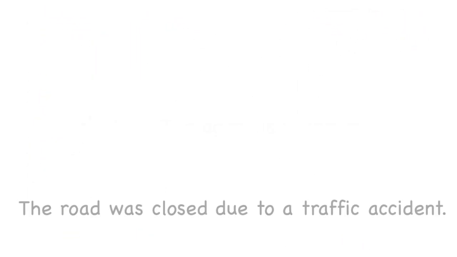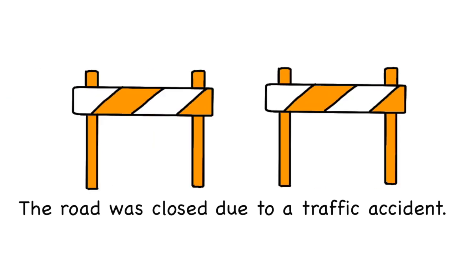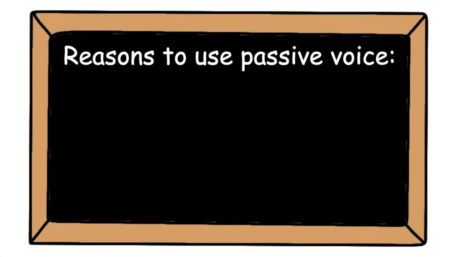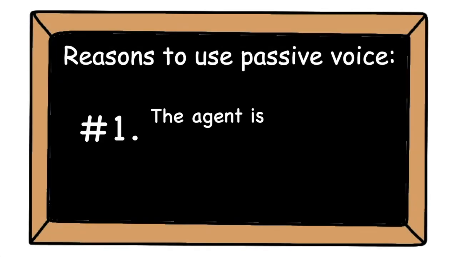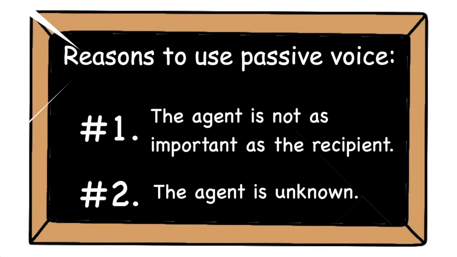In sentence 3, there is also no agent. And the fact that the road was closed is more important than the agent who closed it. Also, it's pretty easy to guess who closes a road after a traffic accident. So this sentence reflects both reason number 1 and reason number 2 to use passive voice. The agent is unknown, and even if it were known, it's not as important as the recipient.